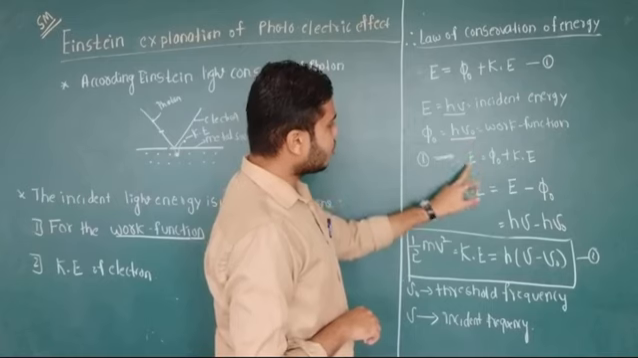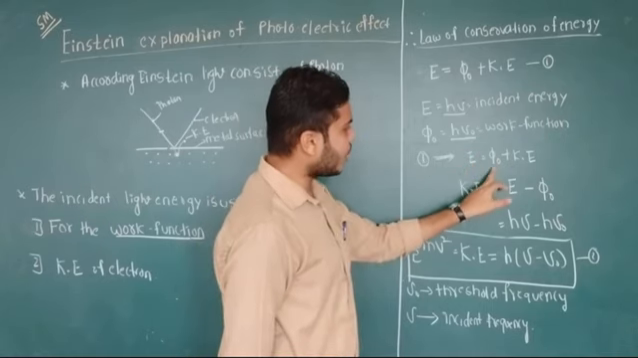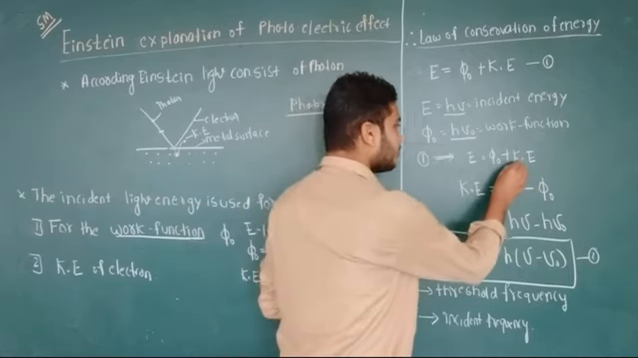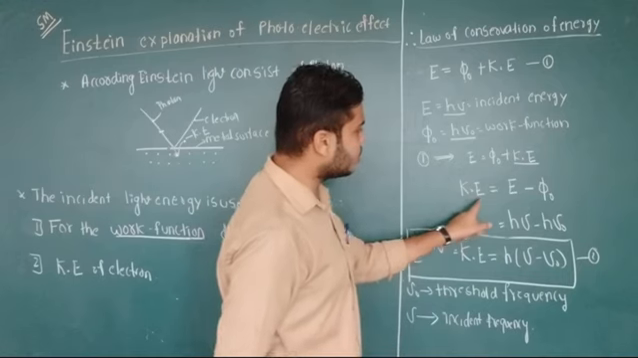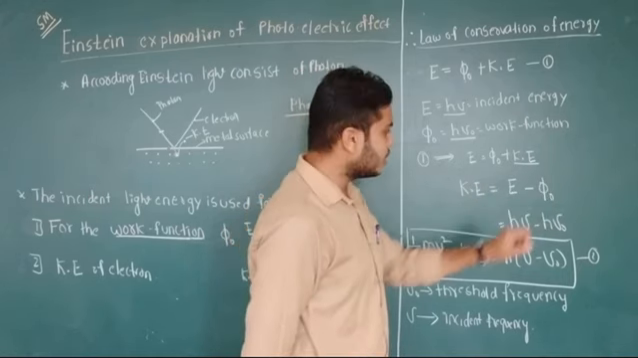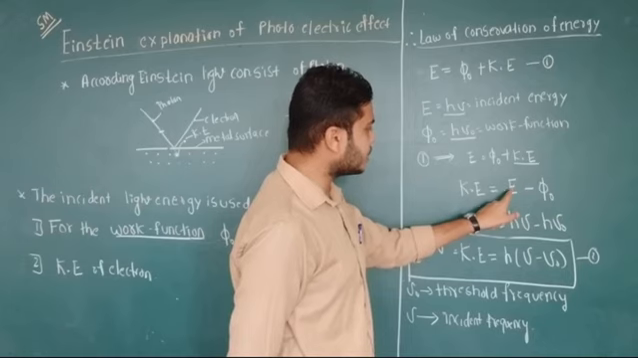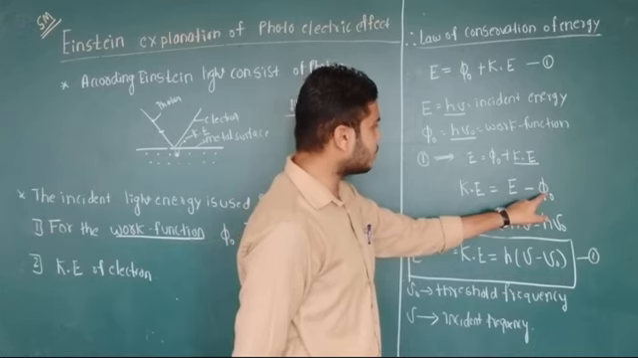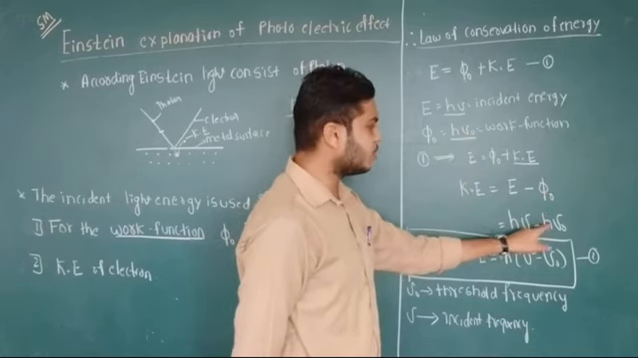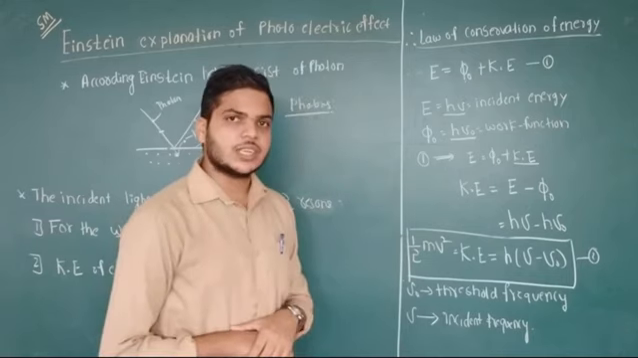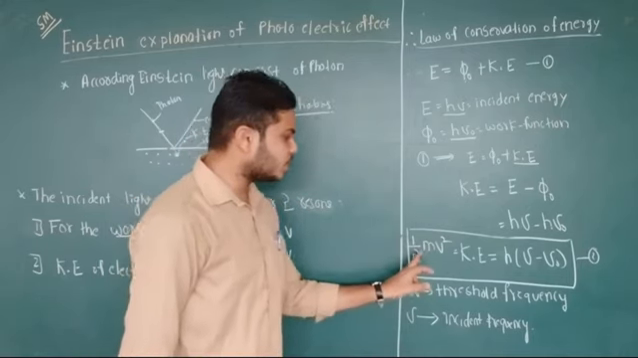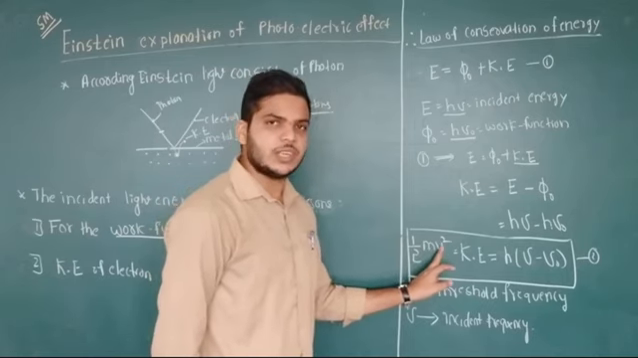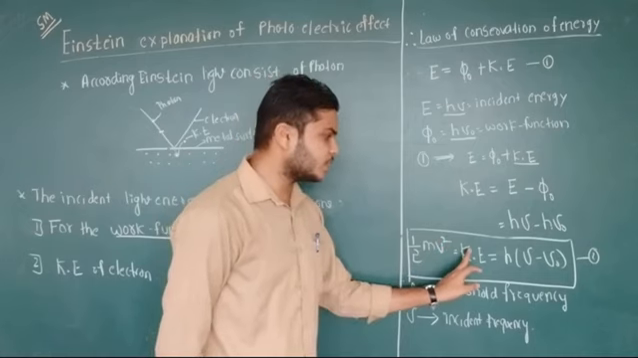Now, from equation number 1, E is equal to phi naught plus Ke. What is Ke? Kinetic energy of the emitted electron. Therefore, kinetic energy of the emitted electron is equal to E minus phi naught. The energy of the incident radiation is equal to h nu. Therefore, h nu minus phi naught, the work function, that is equal to h nu naught. Now, what is the kinetic energy of the emitted electron? That is equal to half m v square. What is m? Mass of the electron. What is v? Velocity of the electron. That is equal to kinetic energy.